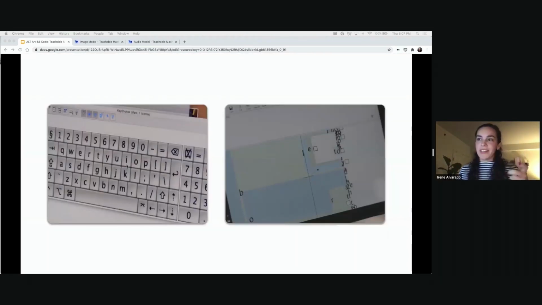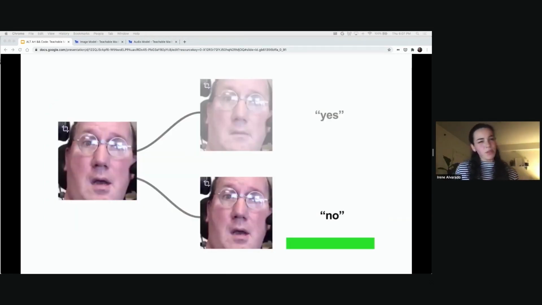So a little pause here to say that folks like Steve, they're not able to move, or, in Steve's case, he's not able to communicate. So he uses something called a gaze tracker, or a head mouse. And he essentially looks at a point on the screen and then can press click and type a word or a letter. So he's able to communicate, but it's really, really slow. And so the thought was, okay, can we use a tool like Teachable Machine to train a computer to detect some facial expressions and then trigger something?